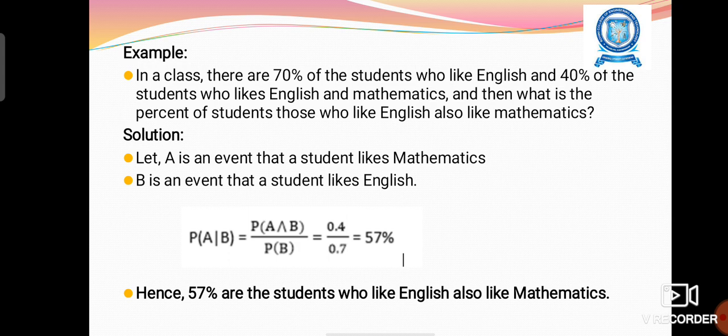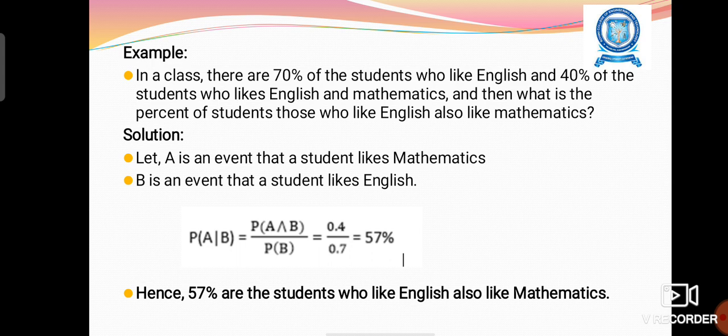In a class, 70% of students like English and 40% of the students like English and mathematics. Then what is the percentage of students who like English that also like mathematics? Let us use two variables A and B for this scenario. A is the event that students like mathematics. B is the event that students like English.